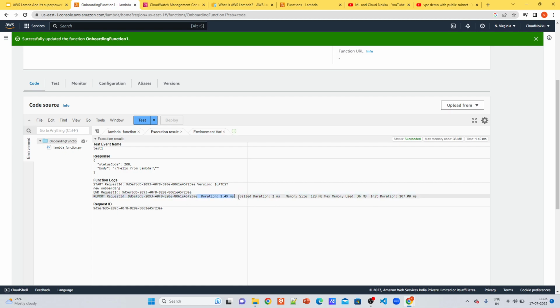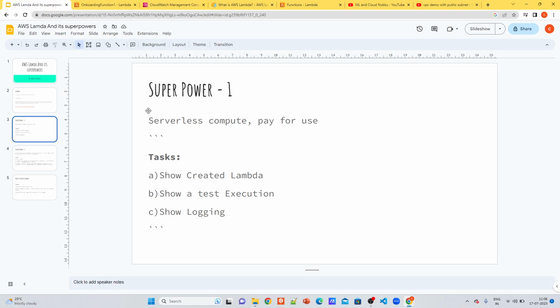Here if you see the duration, the billed duration is 2 milliseconds, as it's rounded to the nearest millisecond, and that is what it will cost you. So now we have seen how serverless compute works: just write your code and pay only for the time you have used.